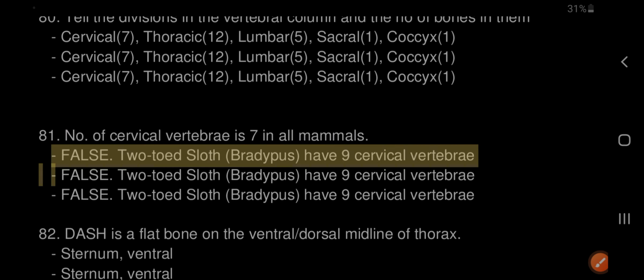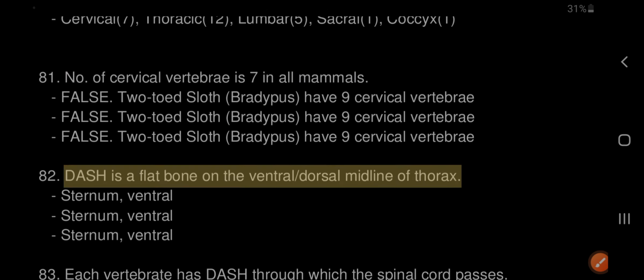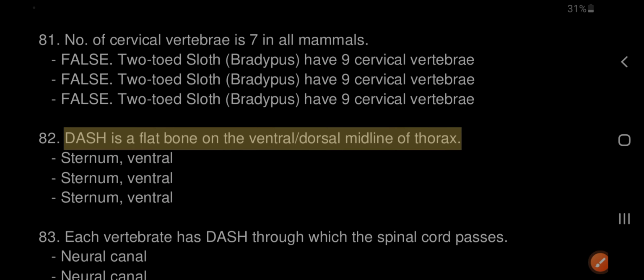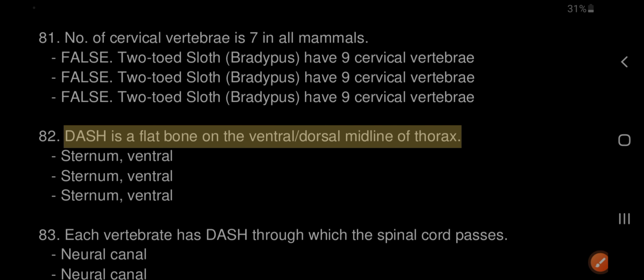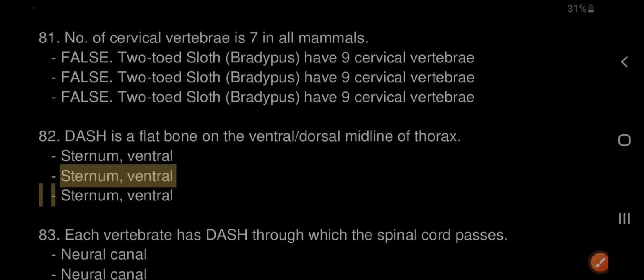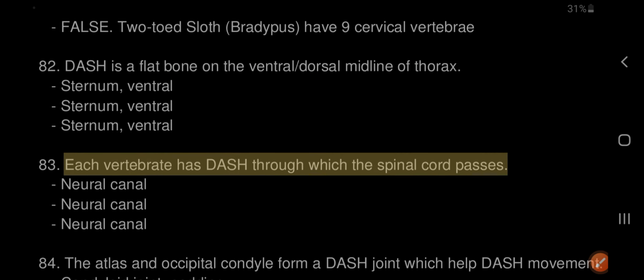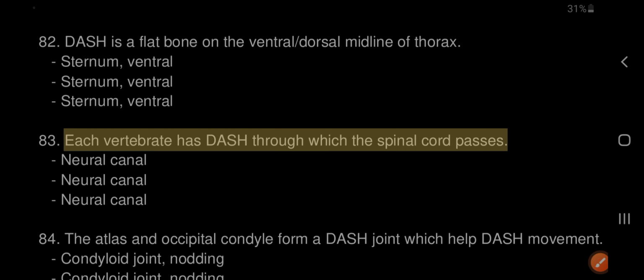82. Dash is a flat bone on the ventral midline of the thorax. Sternum. 83. Each vertebra has a dash through which the spinal cord passes. Neural canal.